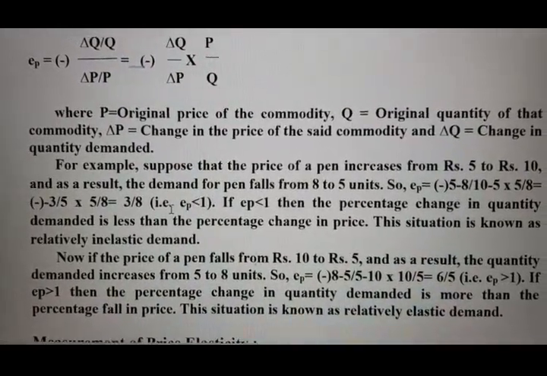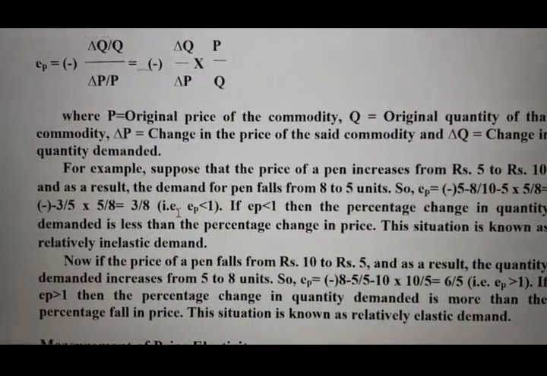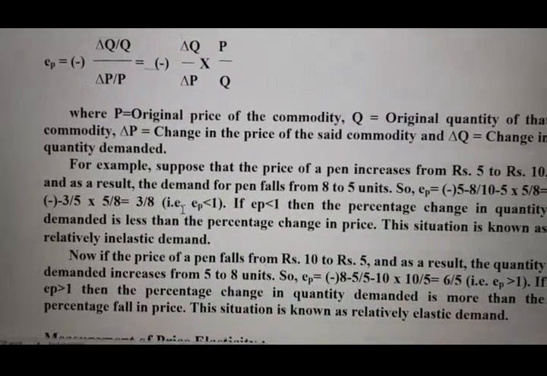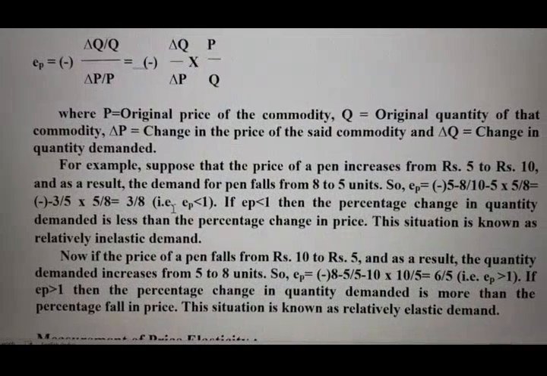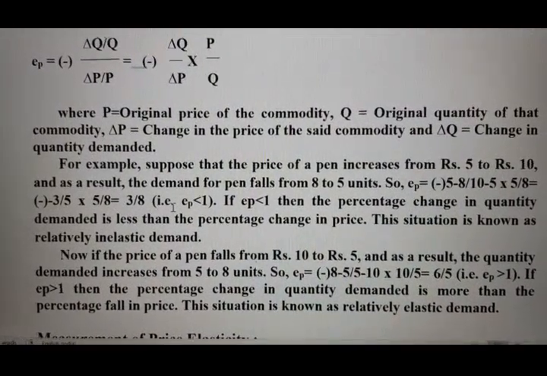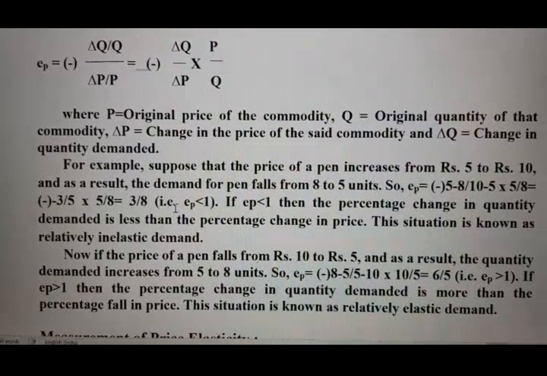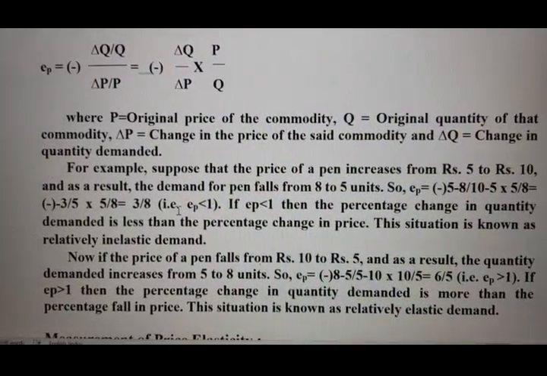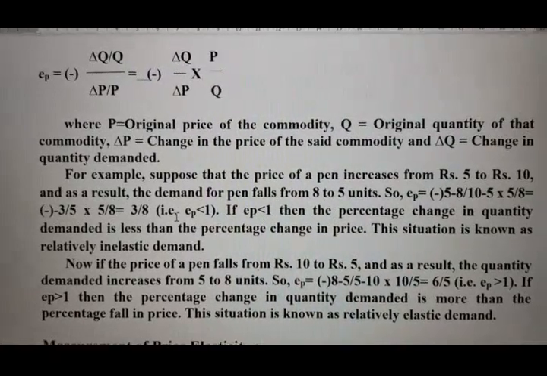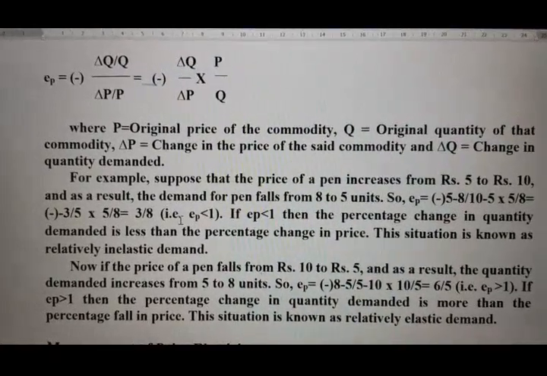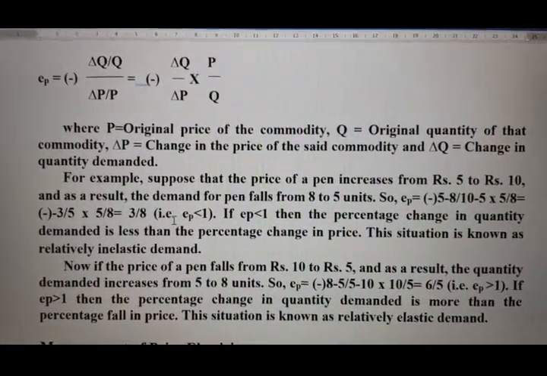Examples are all luxurious goods. Luxurious goods means, suppose it's the summer season, very hot, and we always want to have an AC in our room. Now, say you heard news that the price of AC has fallen by 1%. What will happen to its demand? Customers will go for purchasing more ACs.